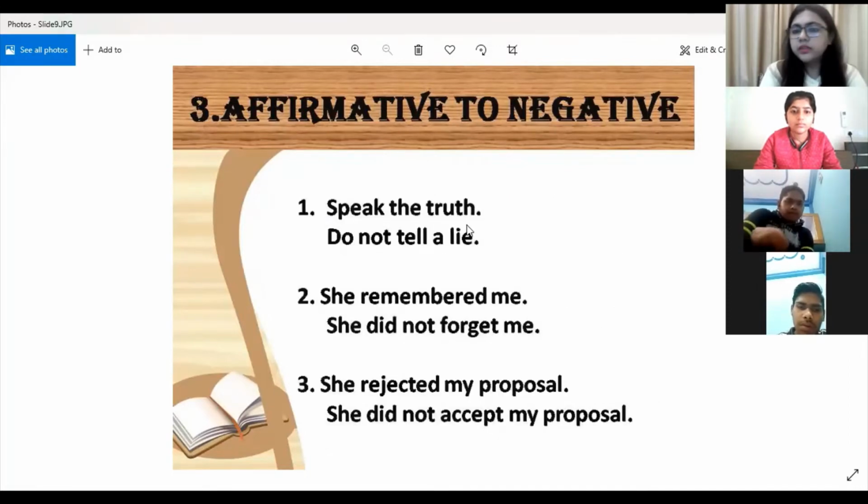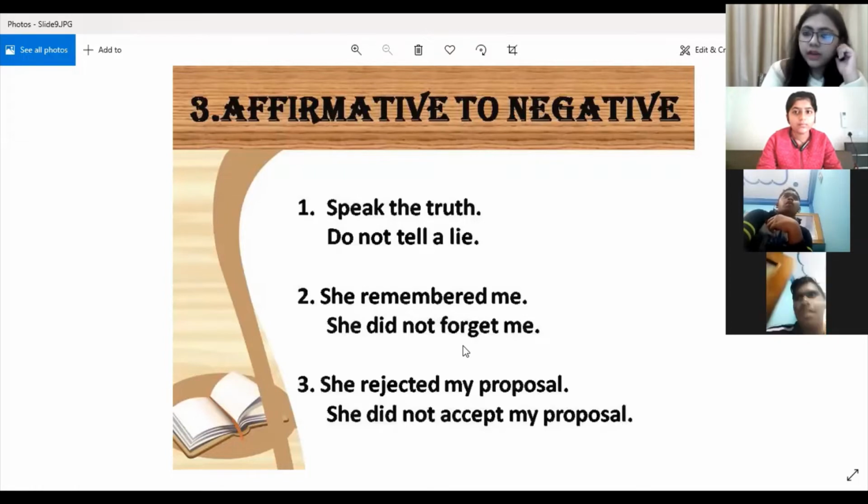Like here, speak the truth. Here, no helping verb is given. But this sentence is in simple present form. So we will write, do not tell a lie. The opposite part will remain the same. You have to use the word do, does, or did, depending upon the tense of the sentence. Like here, she remembered me. The sentence is in simple past, remembered, right? So what is the helping verb which we use for past tense? Do verb. It is did. So she did not. Then what is the opposite of remembered? Forget. So she did not forget me.